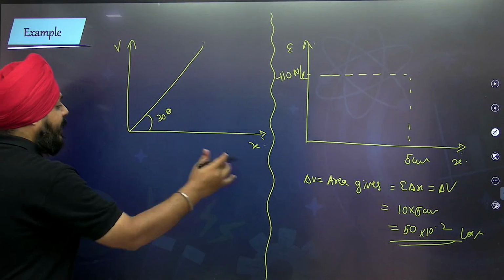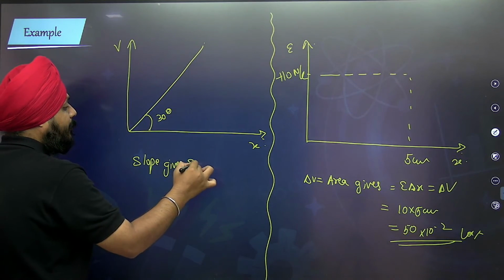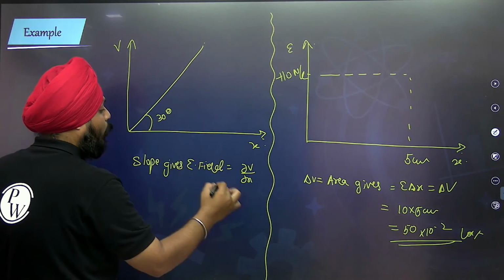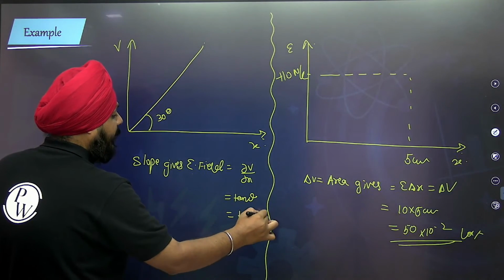If it is a V versus X graph, then the slope gives the electric field. Del V by del X is the slope, that is equal to tan theta, and that is equal to tan 30 degree.